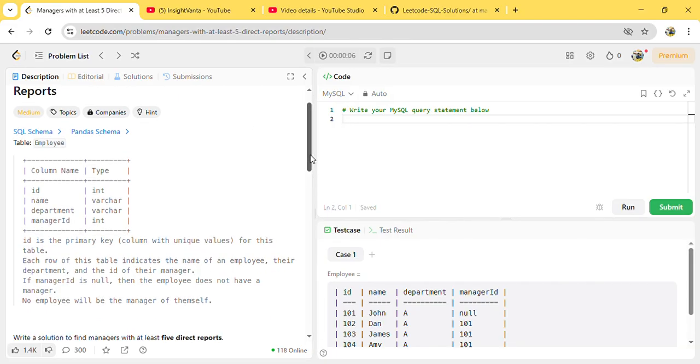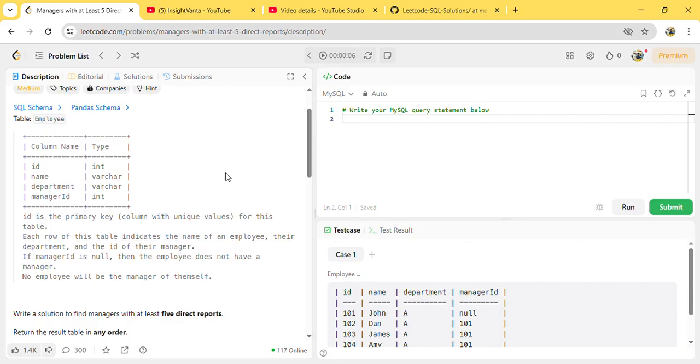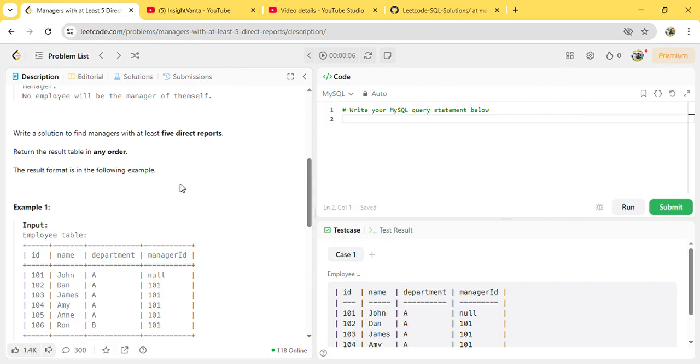In this particular problem, we are given an employee table in which ID is the primary key. Every row of this table indicates the name of the employee, their department, and the ID of their manager. If the manager ID is null, then the employee doesn't have a manager. No employee will be the manager of themselves. So we need to write a solution to find the managers with at least 5 direct reports.